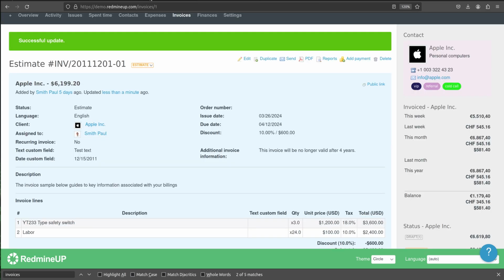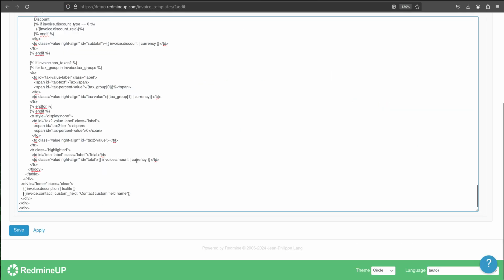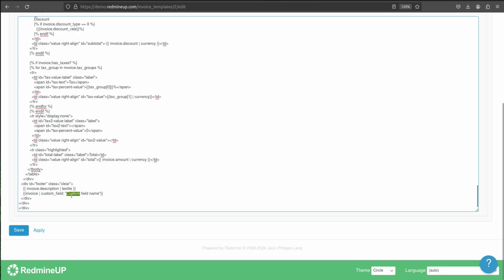Actually, I have copied the contact information, so it should be this one. The custom field of our invoice is this, the name of the custom field. We copy it and then paste it here.